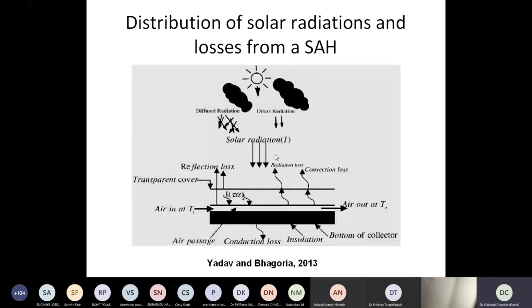Glass has the special characteristic that it allows shorter wavelength radiation to pass through, and radiation coming from the sun is in general of shorter wavelength. So it can easily pass through the glass cover and strike the absorber plate, which is more often a blackened surface because we want to increase its absorptivity, so that most of the energy gets absorbed. Whatever energy is absorbed is conducted to the bottom side of the absorber.